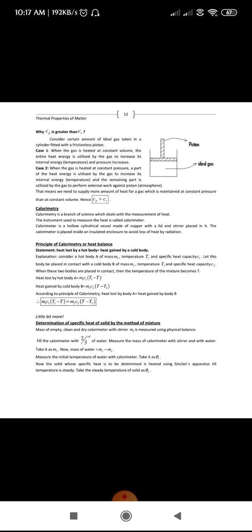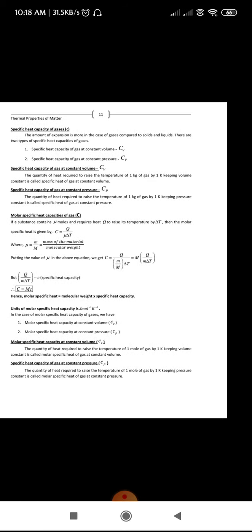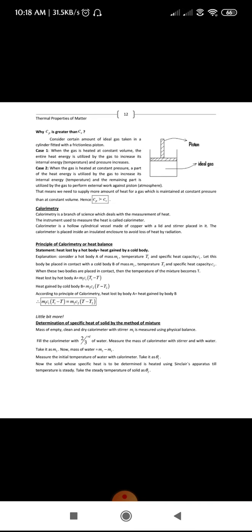Okay, the next is why Cp is greater than Cv. Coming to this molar specific heat, in some of the papers they have asked this definition for 2 marks. Similarly, the SI unit is also important, and even the molar specific heat capacity at constant volume and constant pressure, any one will be asked for 2 marks. So next, why Cp is greater than Cv.